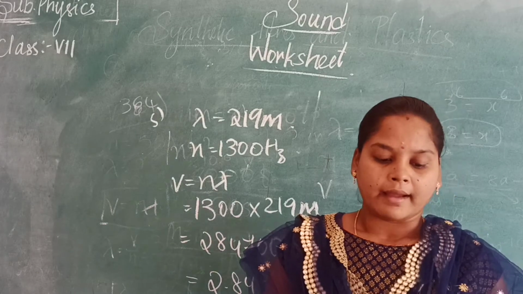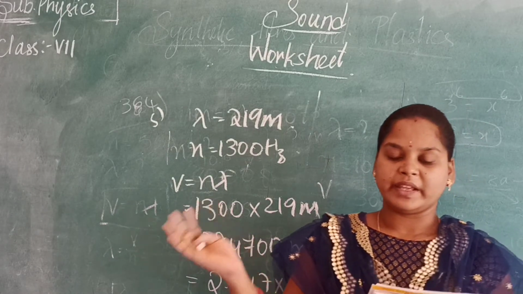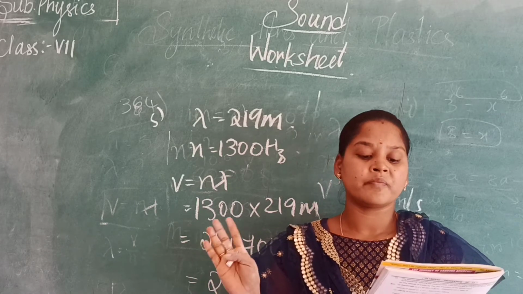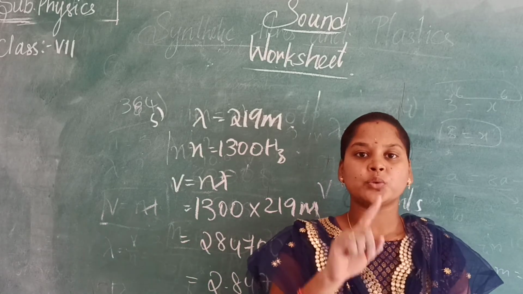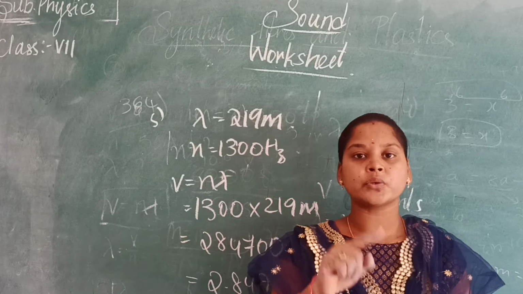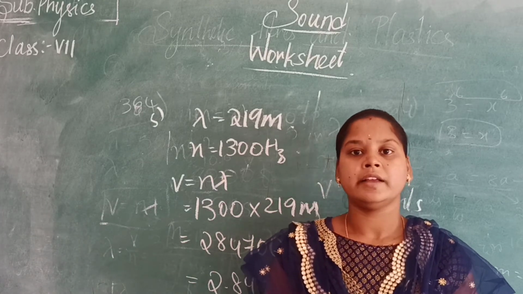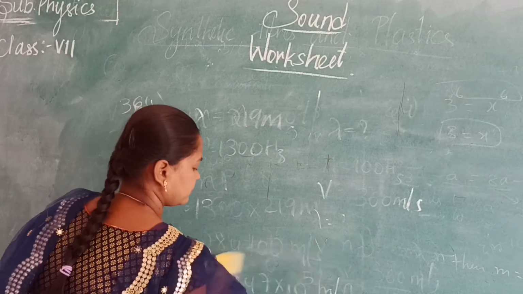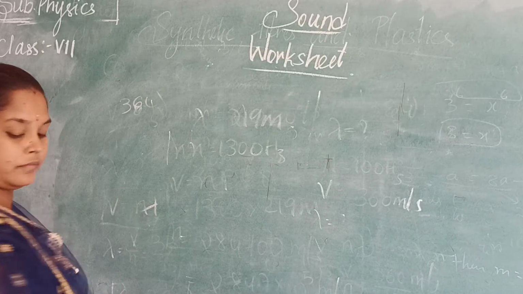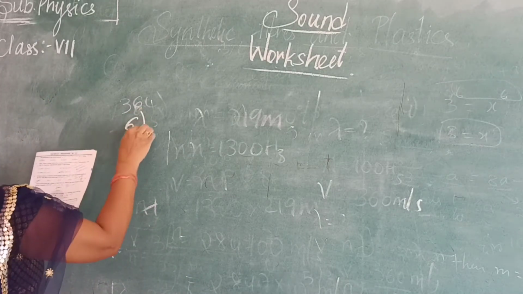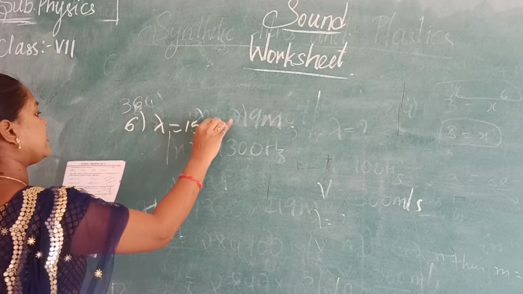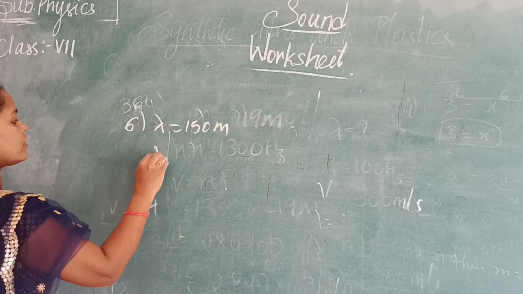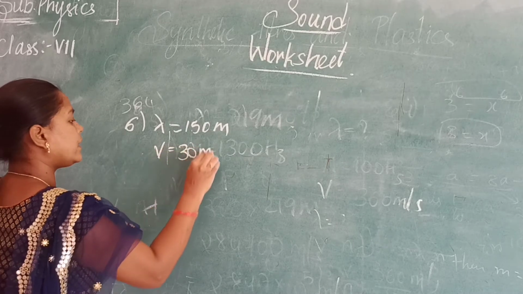A boat at anchor is rocked by waves. The waves are coming and touching the rock whose troughs are 150 meters apart. That means the distance between two successive troughs is 150 meters apart. The distance between two successive crests or two successive troughs is called the wavelength. So wavelength here is 150 meters and velocity is 30 meters per second.